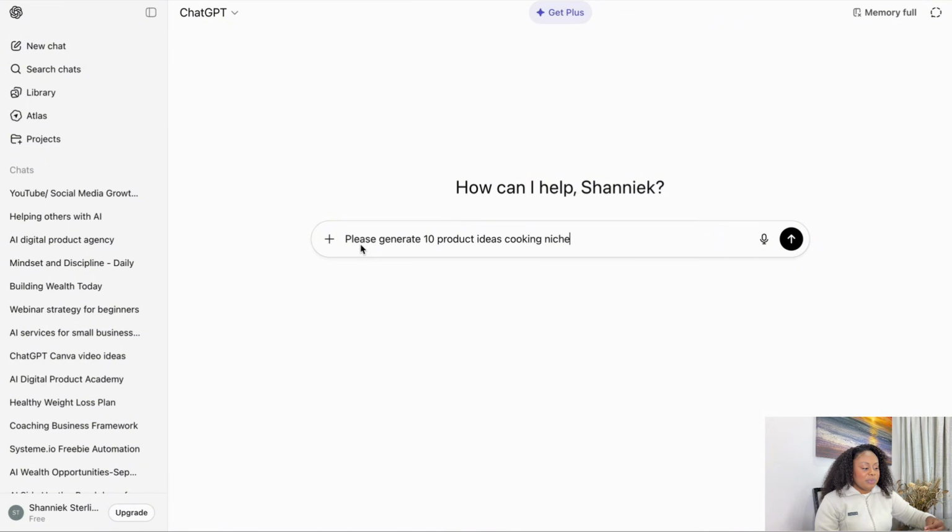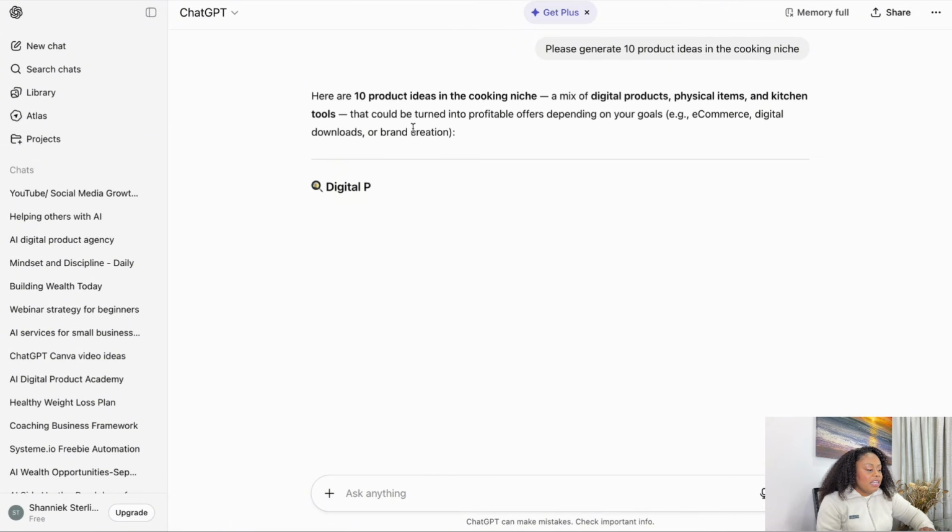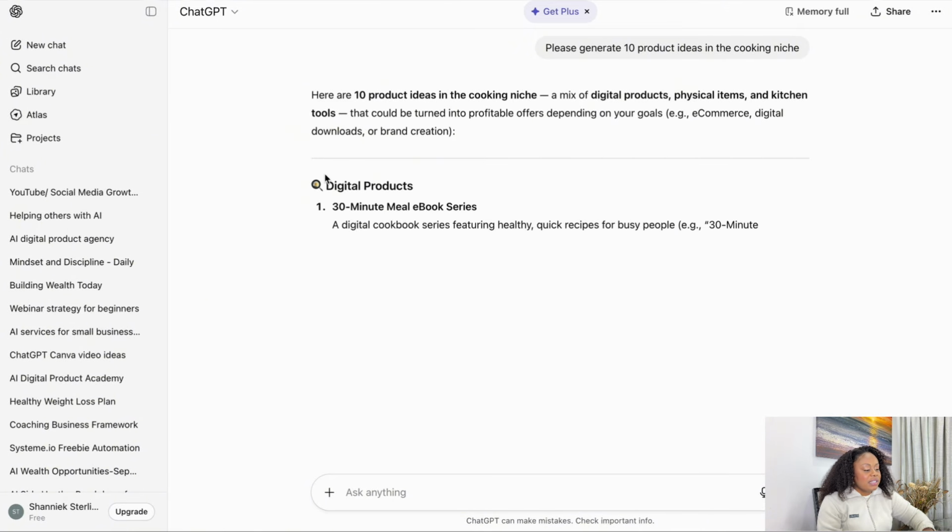Let's ask ChatGPT, please generate 10 product ideas. We're going to see what ideas it gives us in the cooking niche. So we're going to use cooking, for example. Let's see what it does. Here are 10 product ideas in the cooking niche.